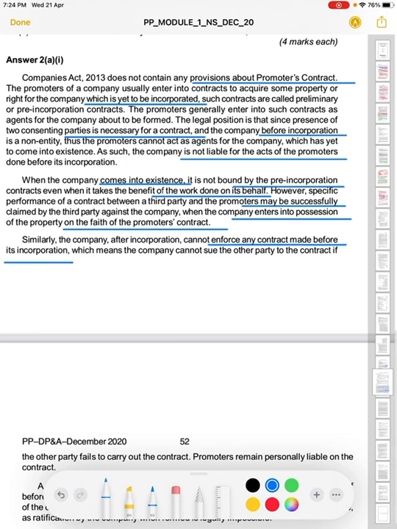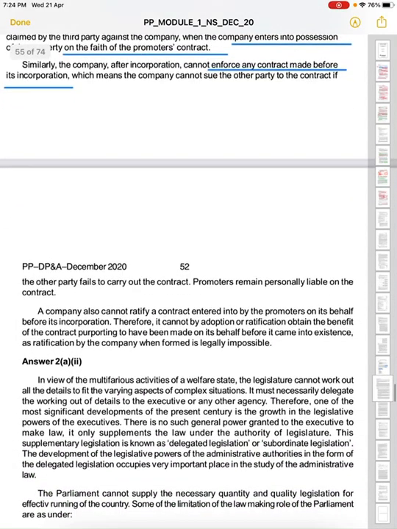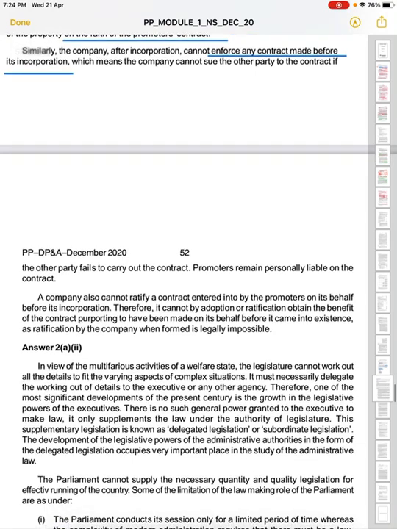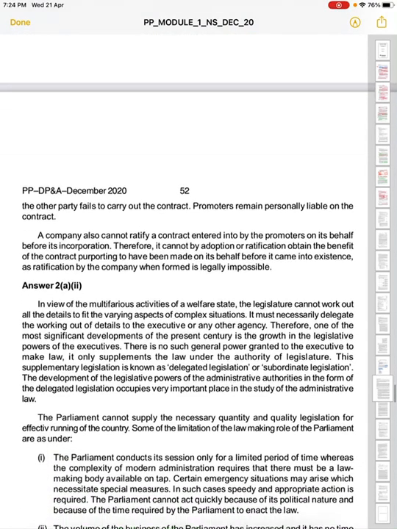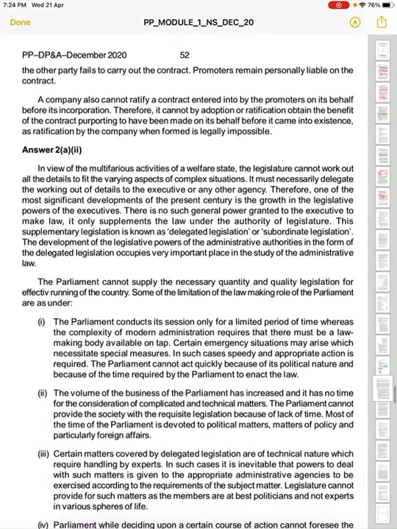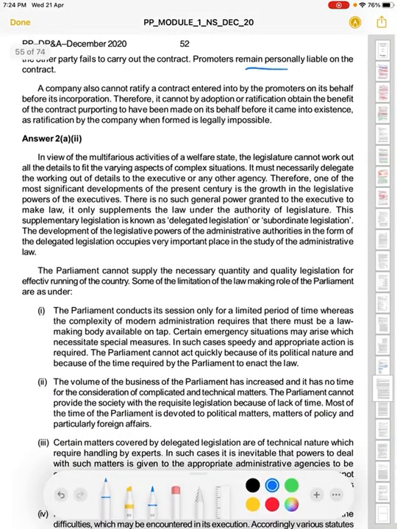ठीक है. After incorporation, the company cannot enforce any contract made before its incorporation, which means the company cannot sue, nor can the other party sue the company. Company भी sue नहीं कर सकती, other party भी नहीं sue कर सकती, if the other party fails to carry out the contract. Now the promoter remains personally liable here. Promoter is personally liable on the contract.